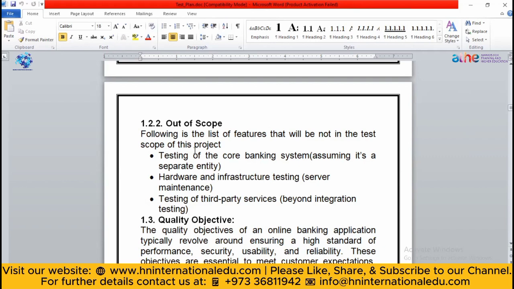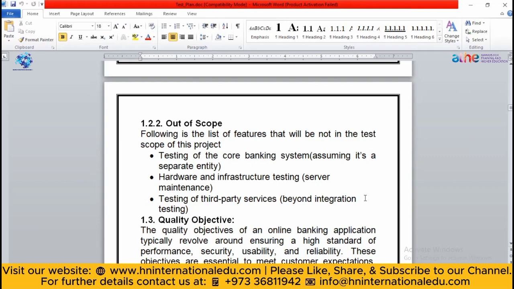Just for your knowledge, that API contains the weather data of each and every country and each and every city. So whenever you enter or hit any city in that search box, that application with the help of that API will give you the result. So that is a third party service. In your test plan, you will mention that we are not going to test that API, whether it is working well or not.